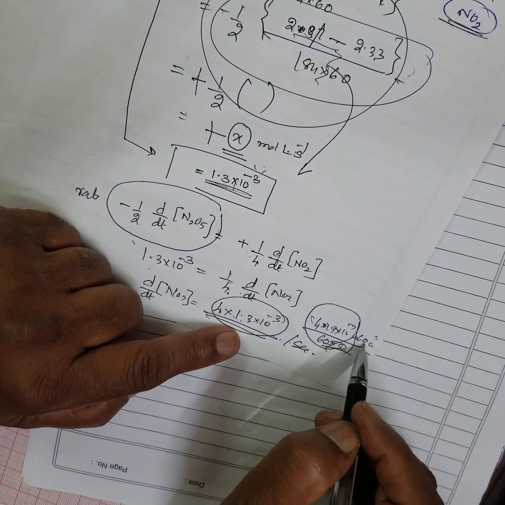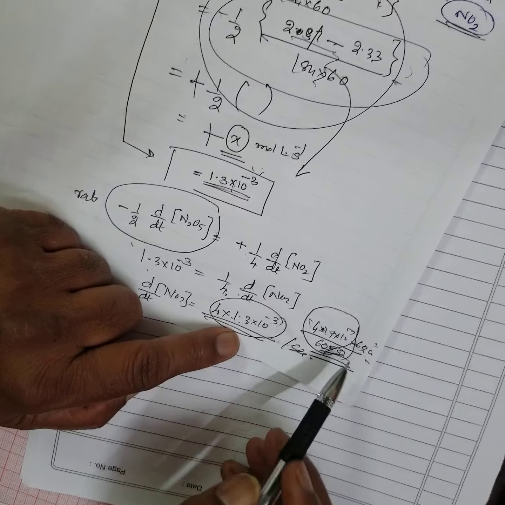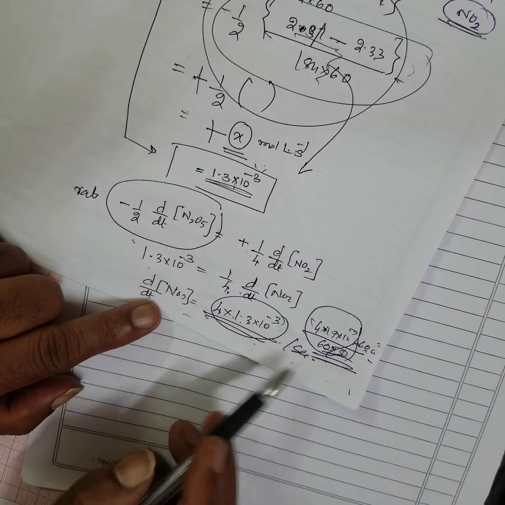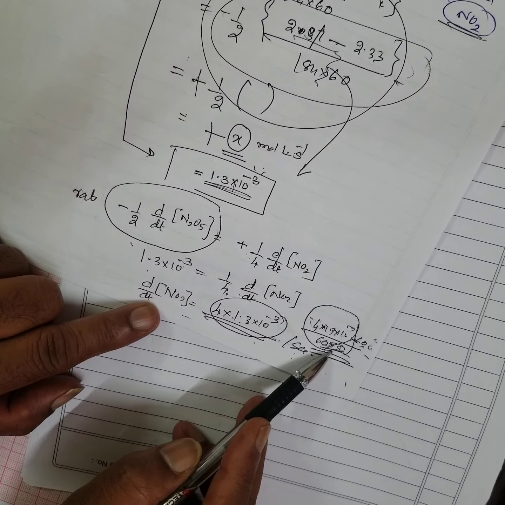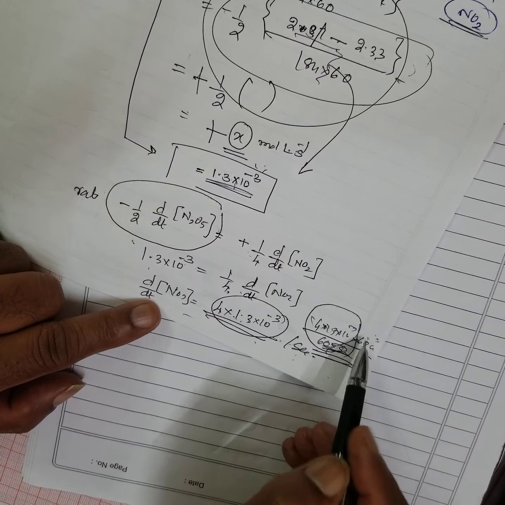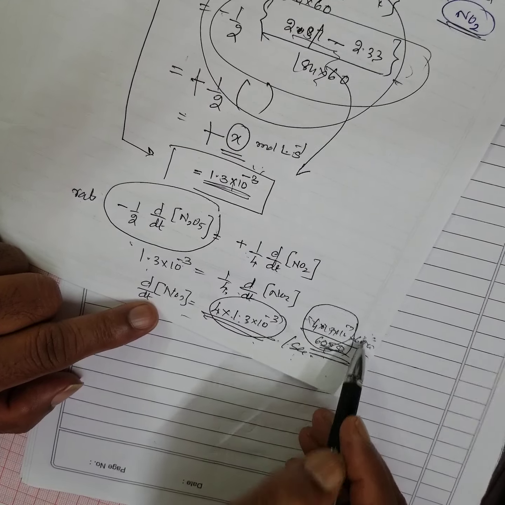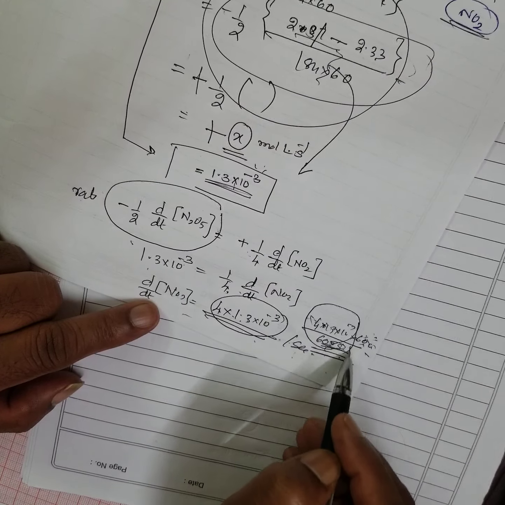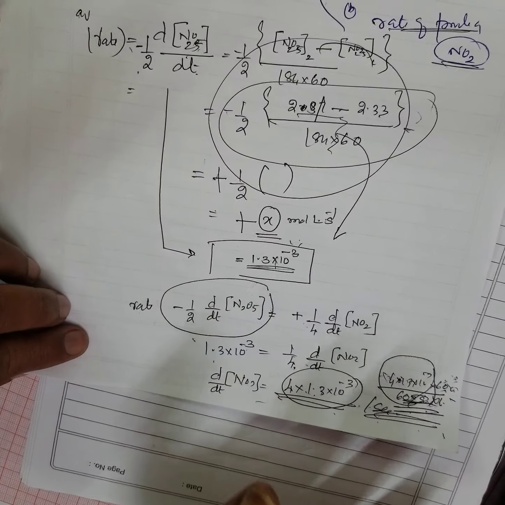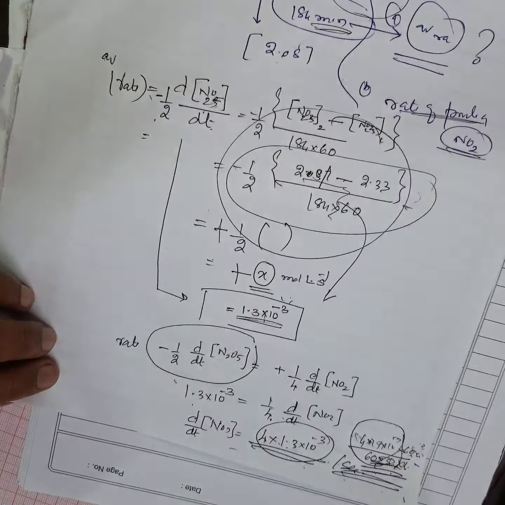So much per minute or per second only you can use it, but it depends upon the answer they have given in the four choices A, B, C, D. You have to change. Since they are given in minutes, you know how to convert: 60 seconds equal to 1 minute. So multiply this answer by 60. If they ask for per hour, again multiply by 60. It depends upon the answer, but you know the idea behind it.